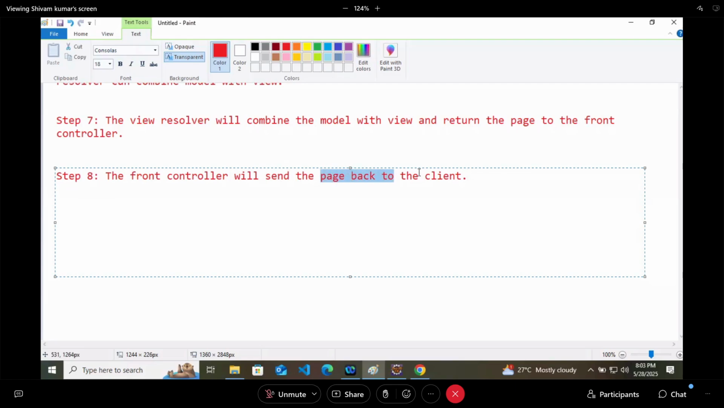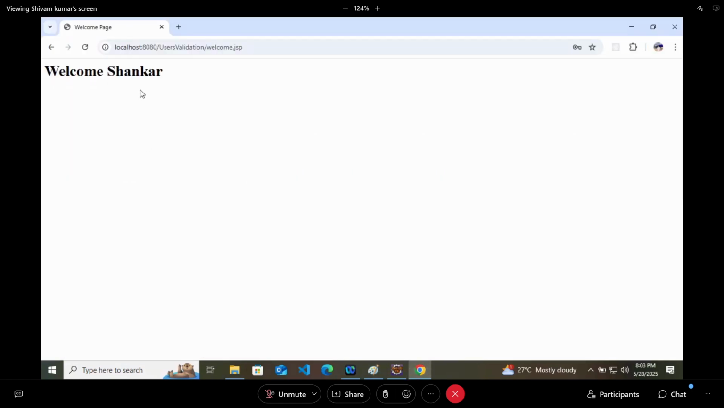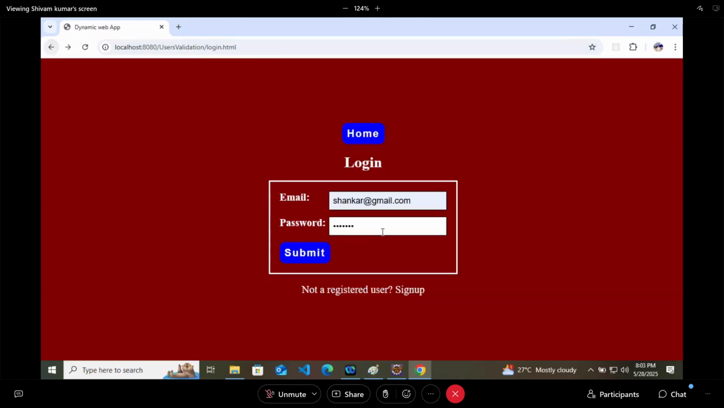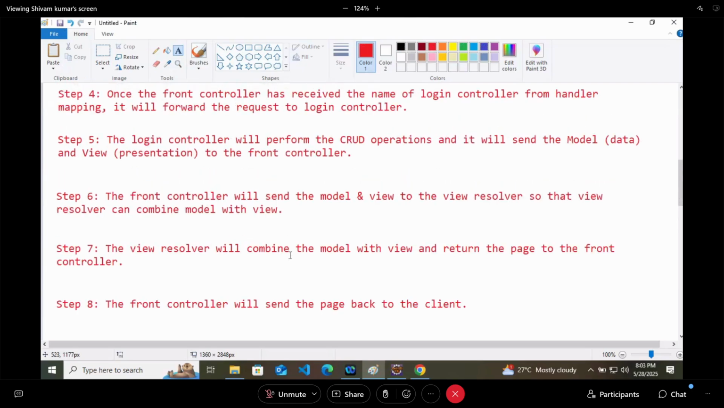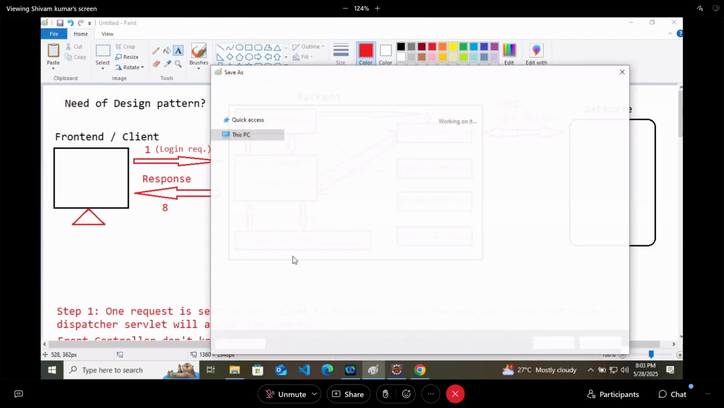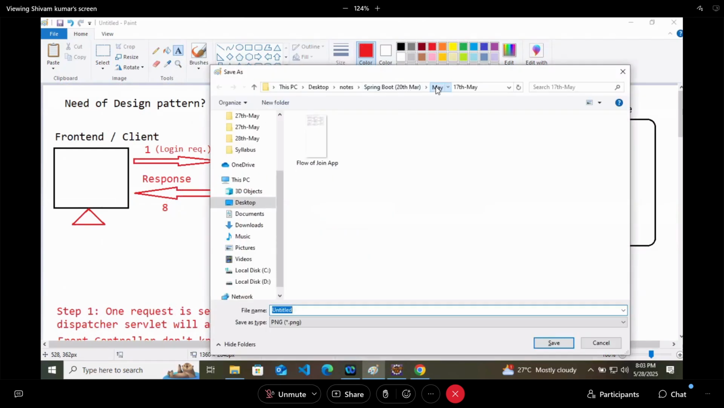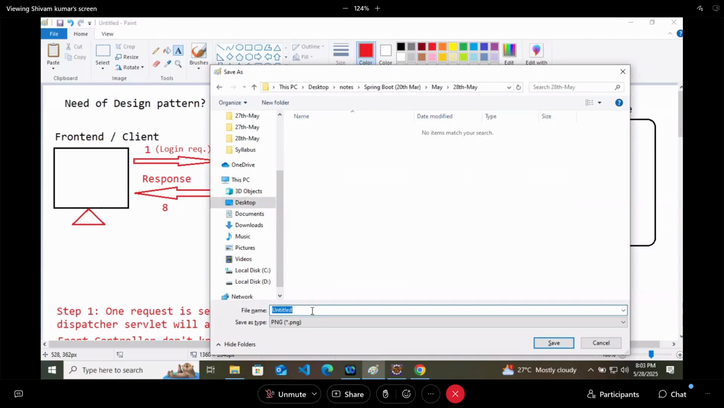So this is the architecture of Spring Web MVC. I hope now you understood it. Or still, if you have any question, you can ask.